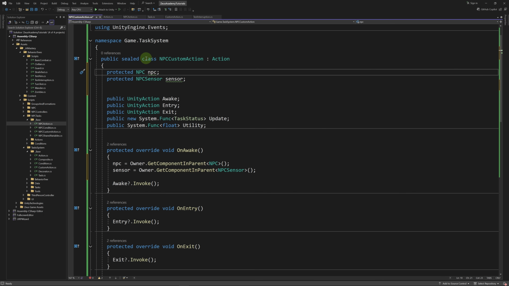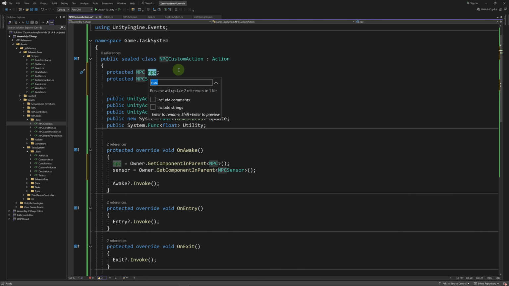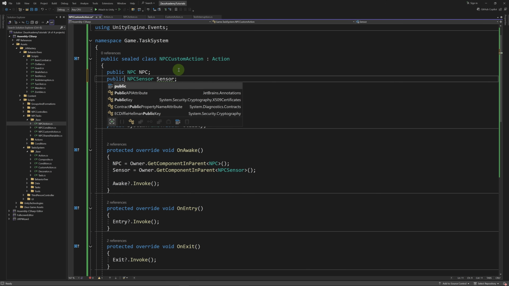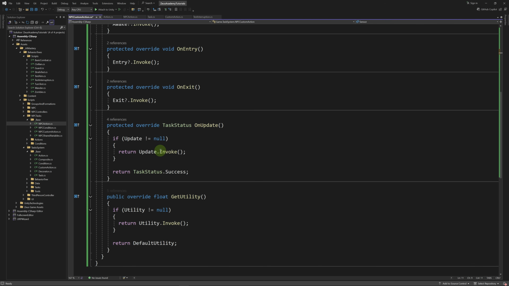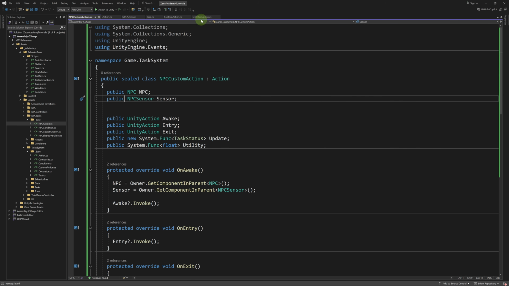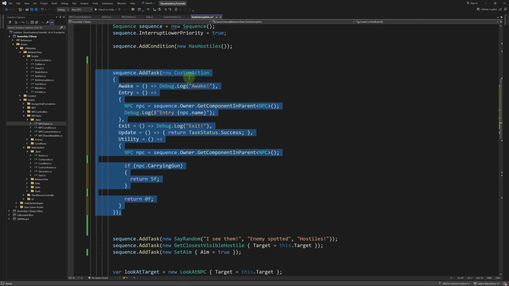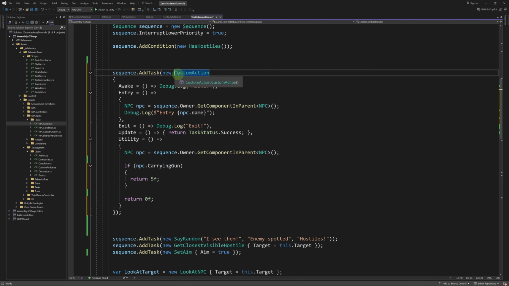Since this is a sealed class and we're going to access these from outside, we're going to have them as public variables. So I'm going to rename them to have capital letters, and we're going to have them as public fields. Okay, and the rest of the code should be the same. Now, if we go back to our behavior tree, let's uncomment the code, and we're going to use an NPC custom action this time.